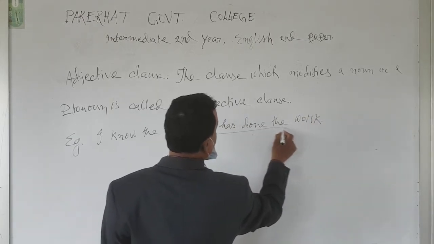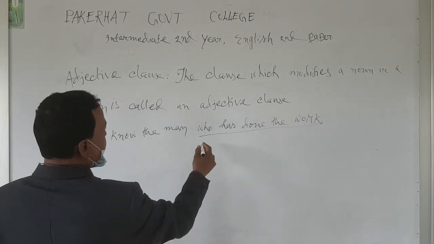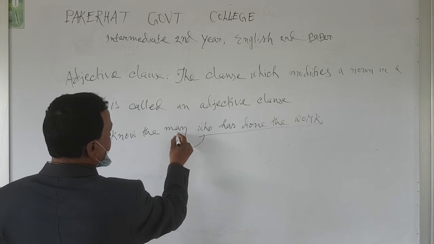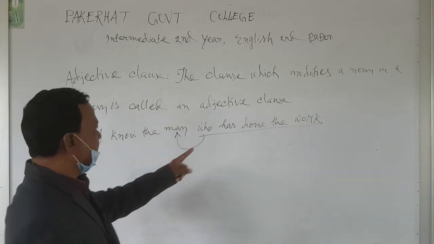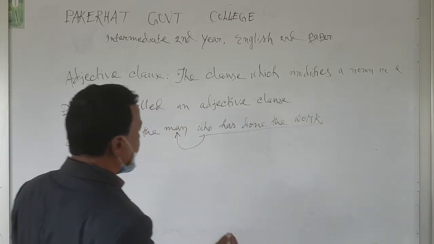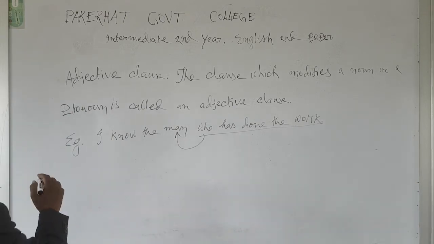Here this clause, who has done the work, modifies the noun man. As the clause modifies the noun man, it is called an adjective clause, because an adjective clause modifies a noun or a pronoun.